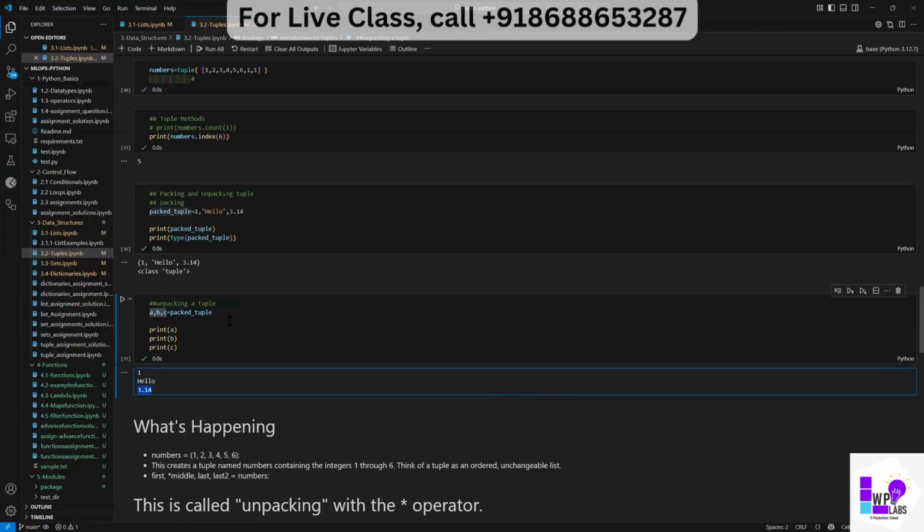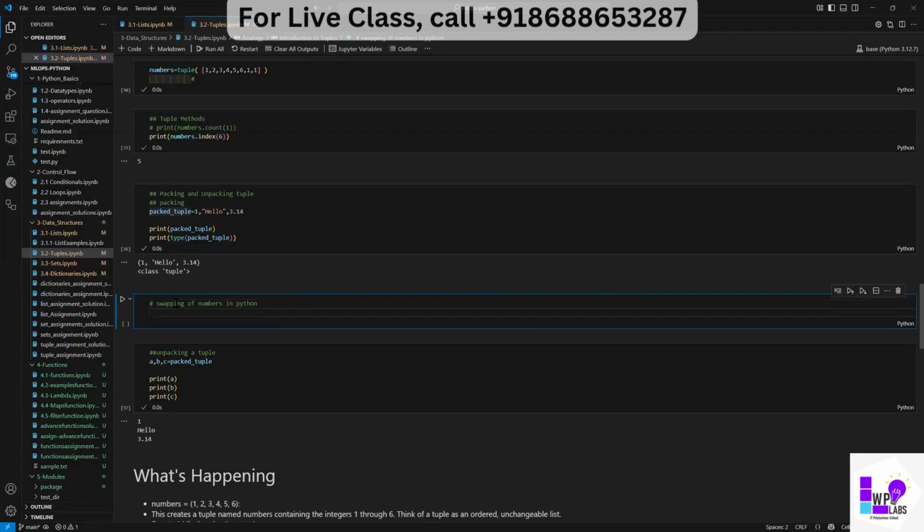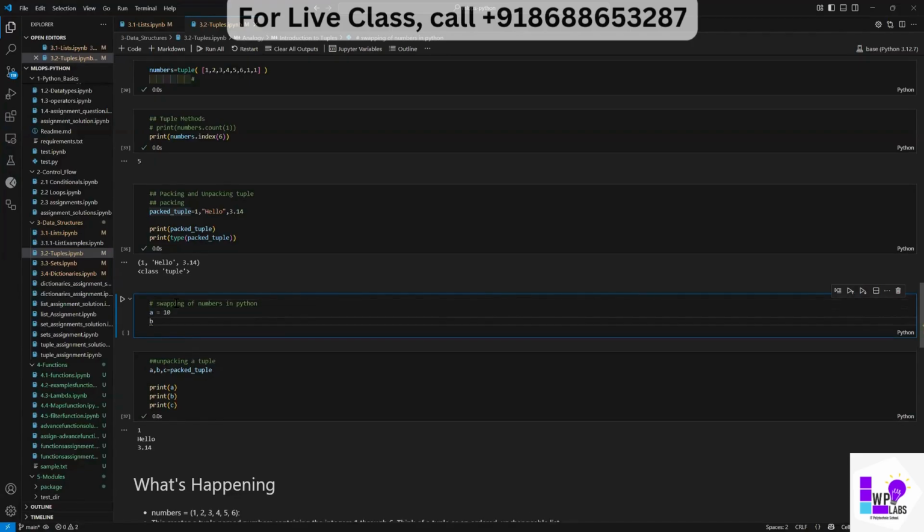You know how easy it is to swap two numbers in Python? You understand swapping, right? Swapping of numbers in Python. Let's say A is a very simple variable which has a value of 10, and B is 20.